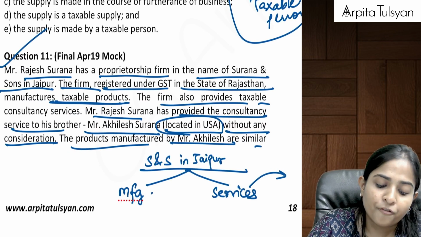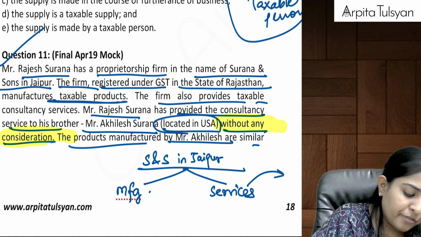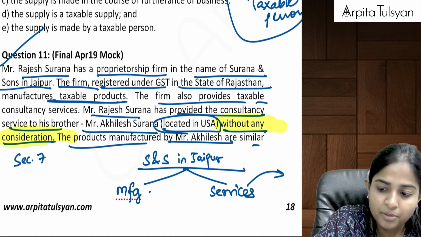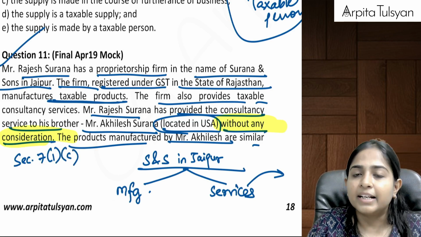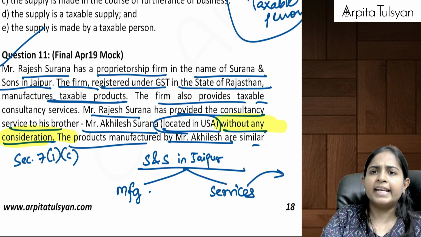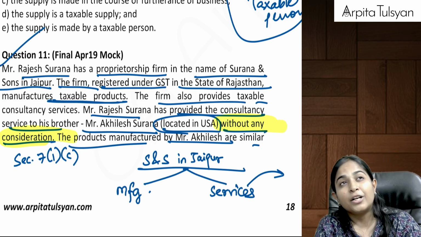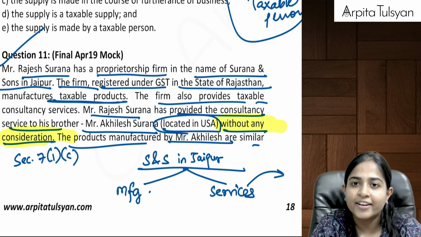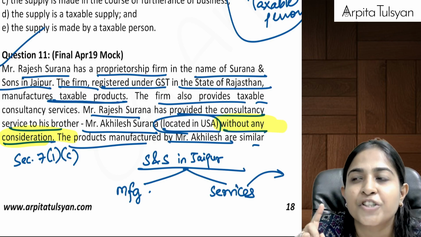So now, can we say, here we are providing some services to our brother. That is free of cost, without any consideration. Can you see this? Without any consideration. Means, first of all, if it is without any consideration, means we are talking about section number 7(1)(c). Okay, if we are talking about section 7(1)(c), in that, is there any point where there is supply of goods or services between related person for zero consideration? Yes. Para number 2. Do you recollect that? Para number 2 of schedule number 1.